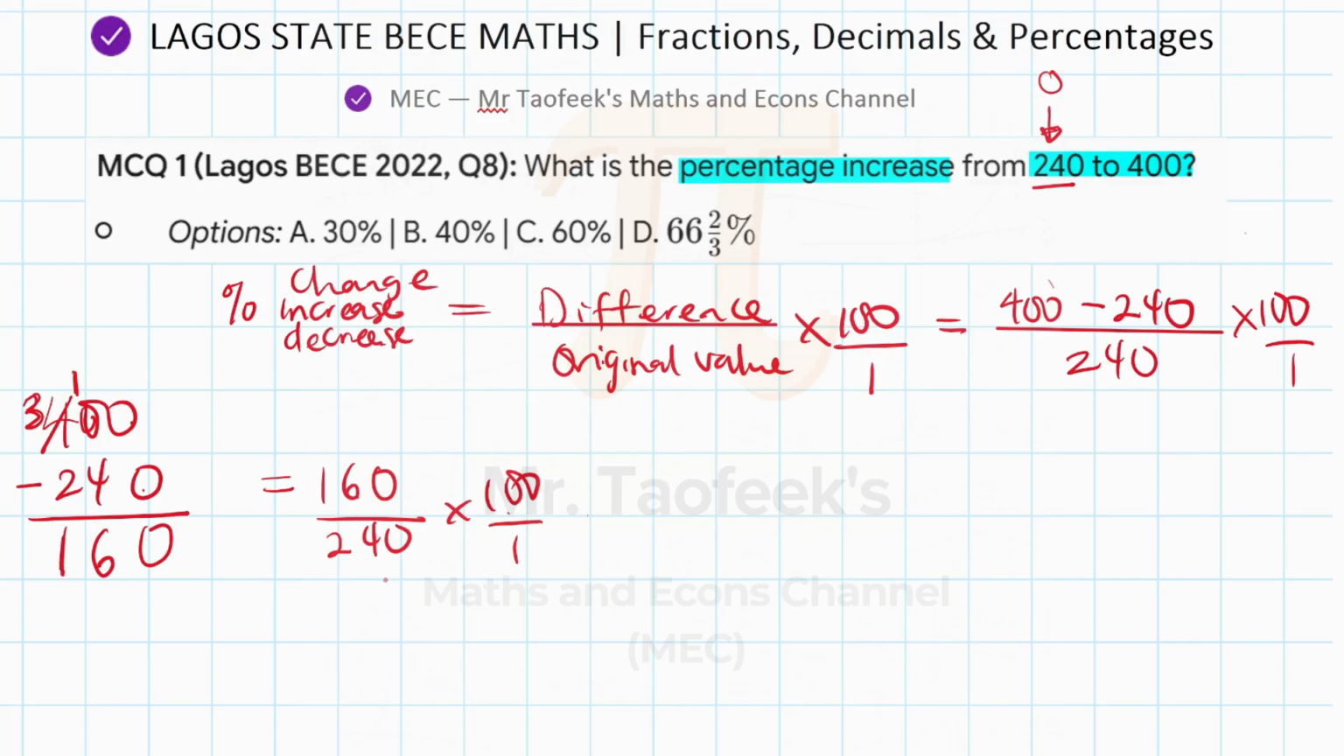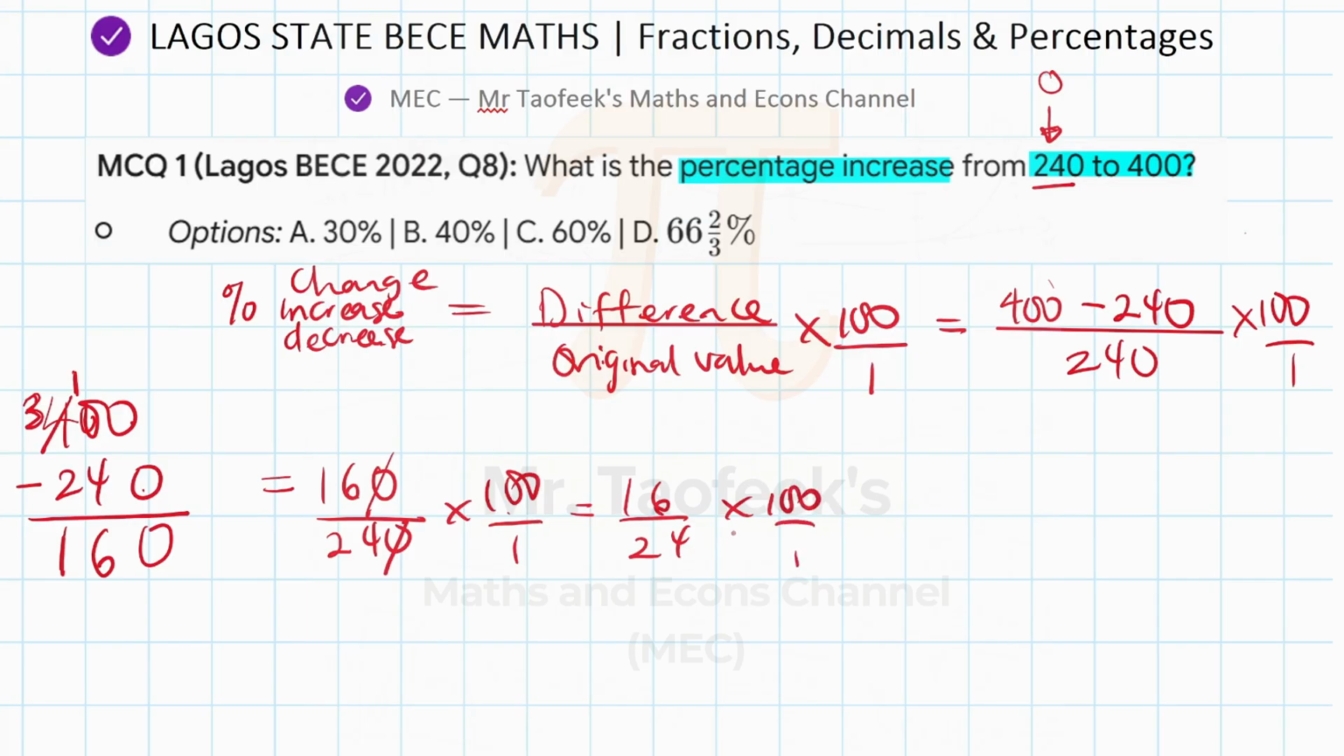and then we have 160 divided by 240 times 100 out of 1. Again, you're not expected to use your calculator in the BECE exam, so all you can do is just find ways to reduce the numbers. That makes your calculation a lot easier. So from what we can see, the 0 in this denominator can cancel the 0 in that numerator, and then we'll be left with 16 out of 24 times 100 out of 1.